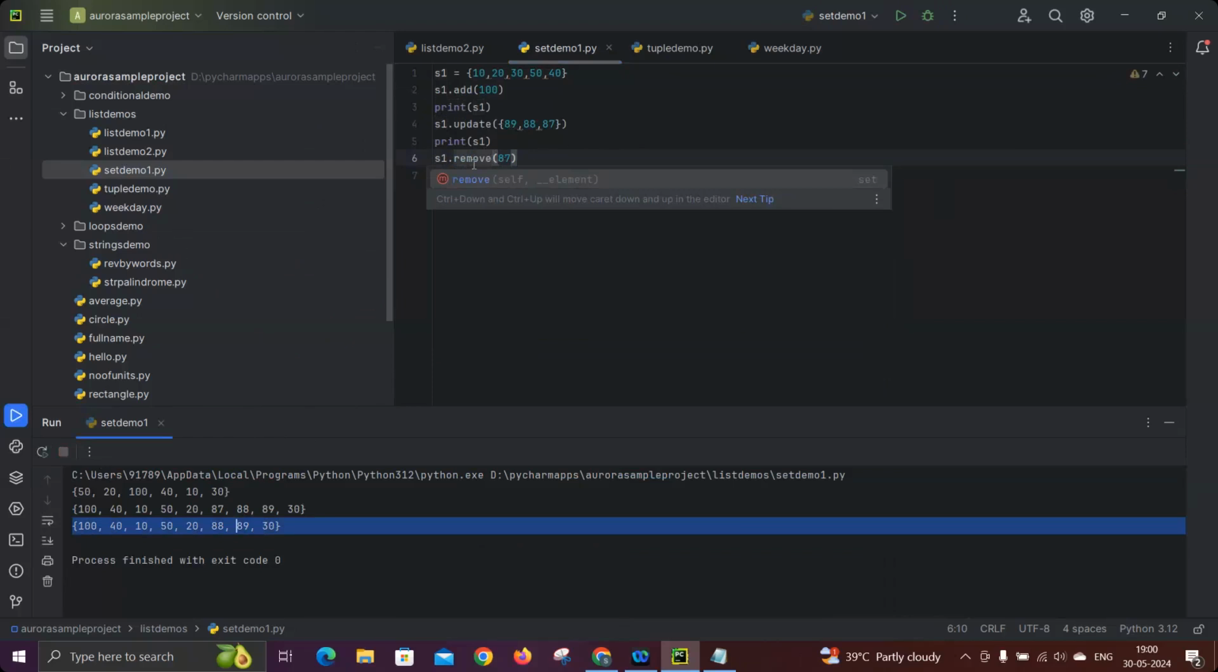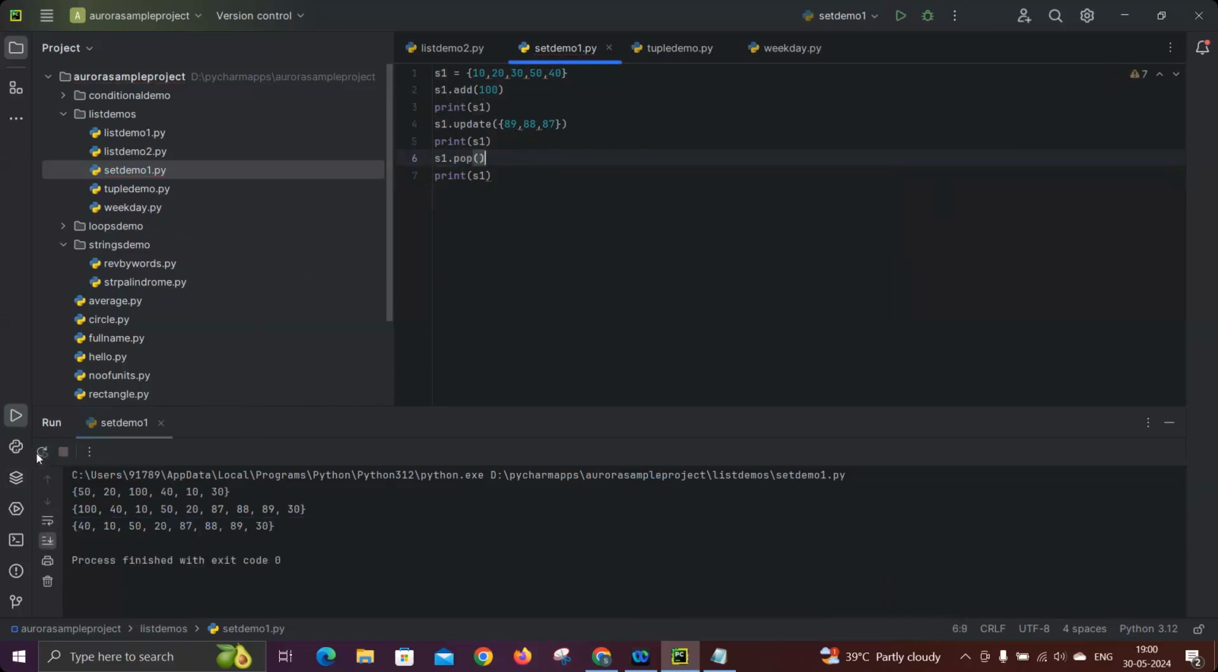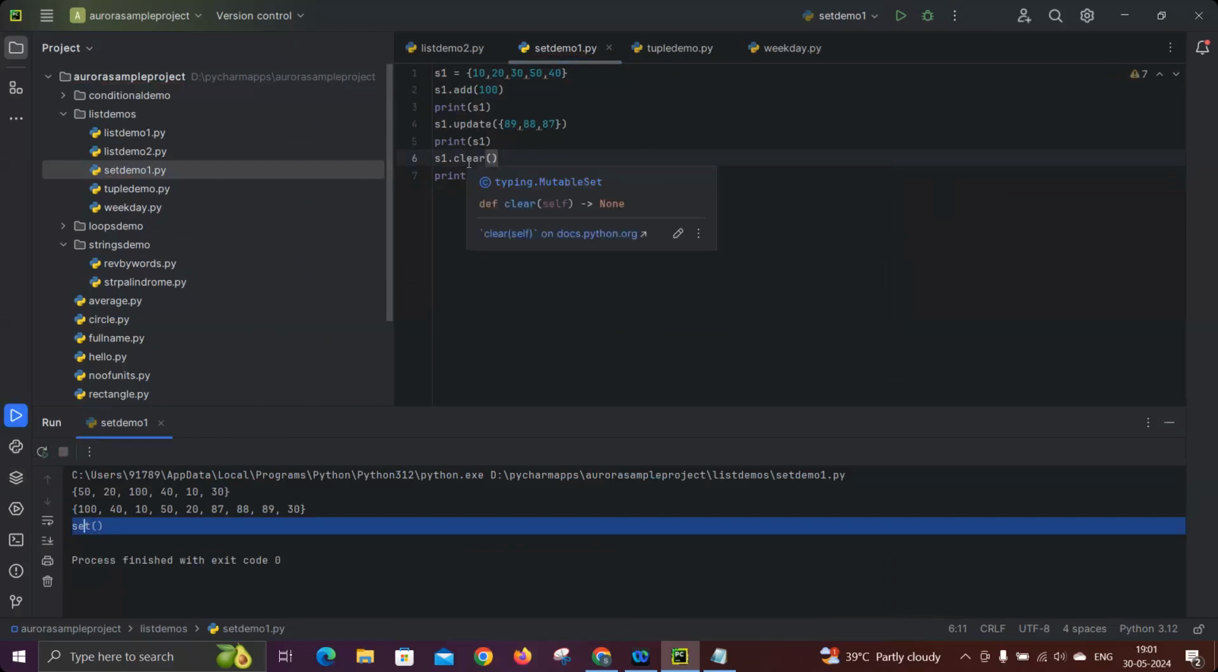And if I'm using the pop method, randomly, as I mentioned, I cannot give the assurance, but one value gets deleted. What is that? We'll compare now. Now you see, yes, 100 will be deleted. And similarly, we have clear also. Clear means it will remove all the values from the set. See that, empty set is printed now, since it doesn't have any values.